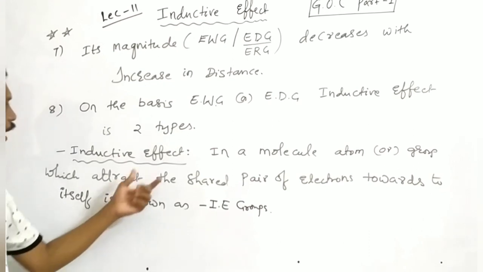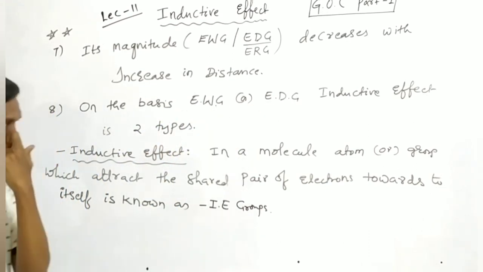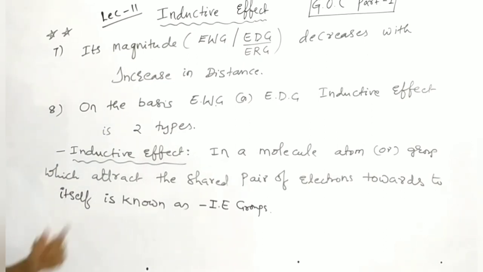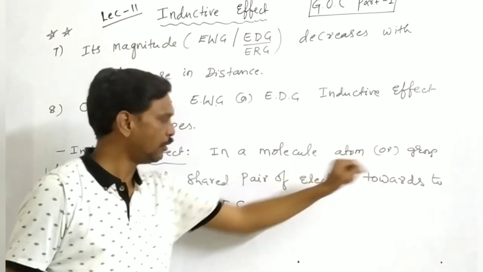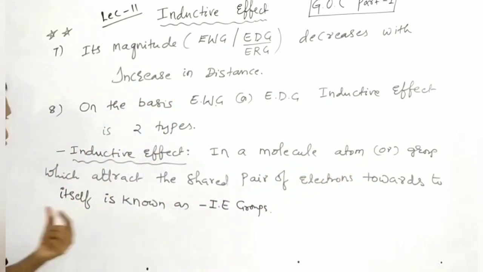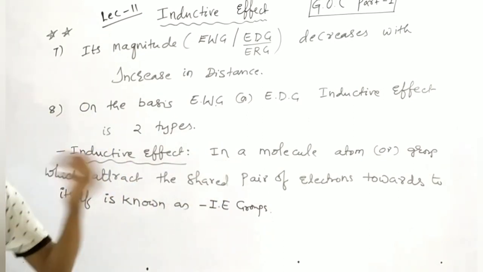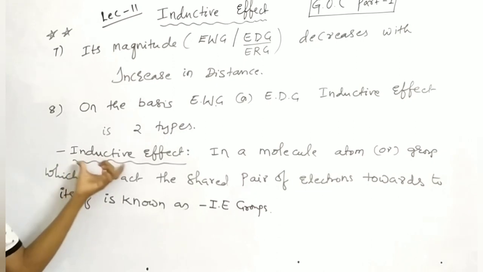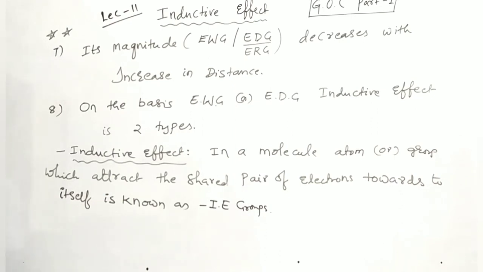So on the basis of electron withdrawing or electron donating, inductive effect is of two types. First one is negative. In a molecule, an atom or group of atoms which attracts the electron pair towards itself is called a negative inductive effect group. Okay, just take the screenshot.